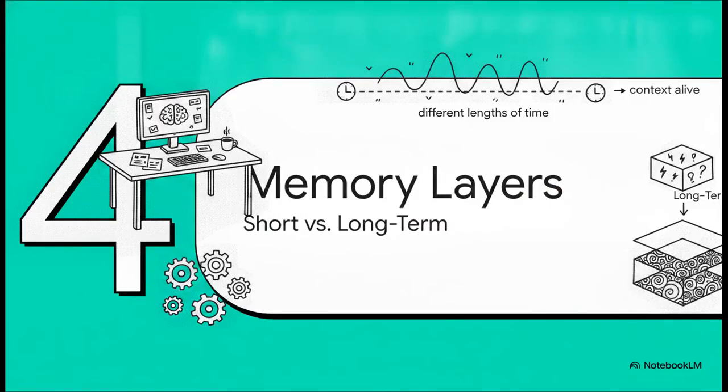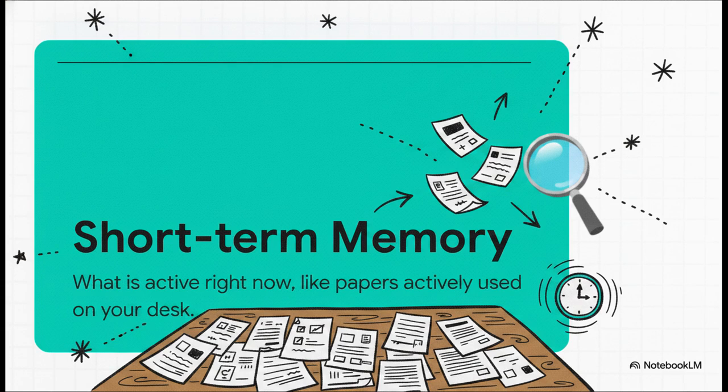Section 4. Short-term versus long-term. Now, to handle all of this efficiently without slowing down to a crawl, agent memory comes in different layers. You can think of it a lot like a physical workspace, really an office, where different systems keep context alive for different lengths of time.